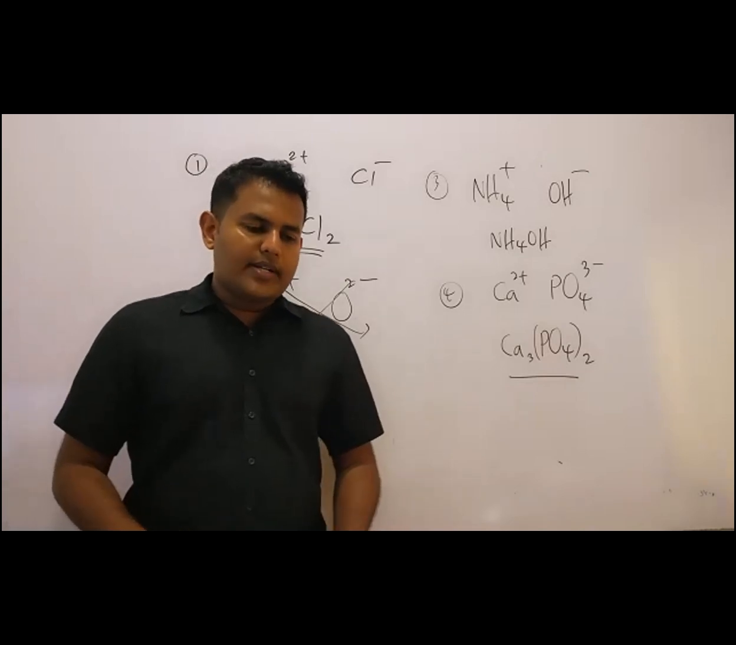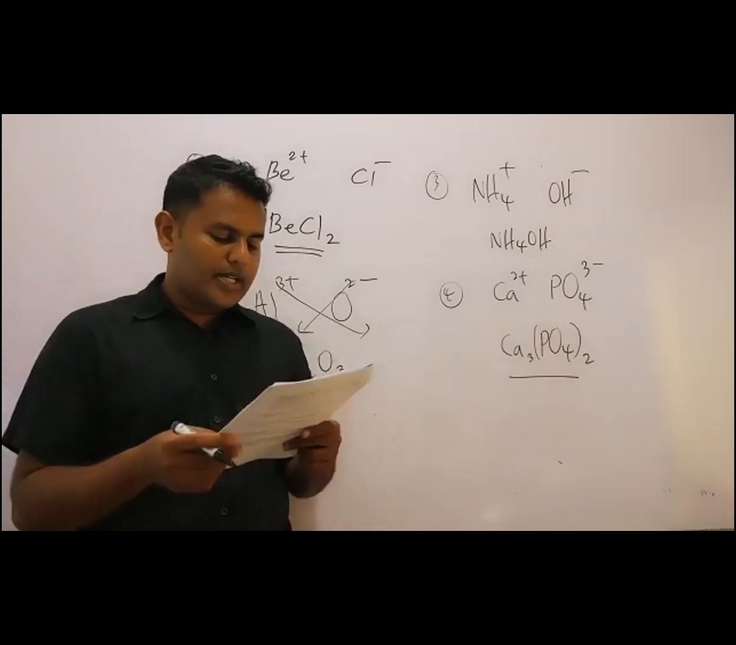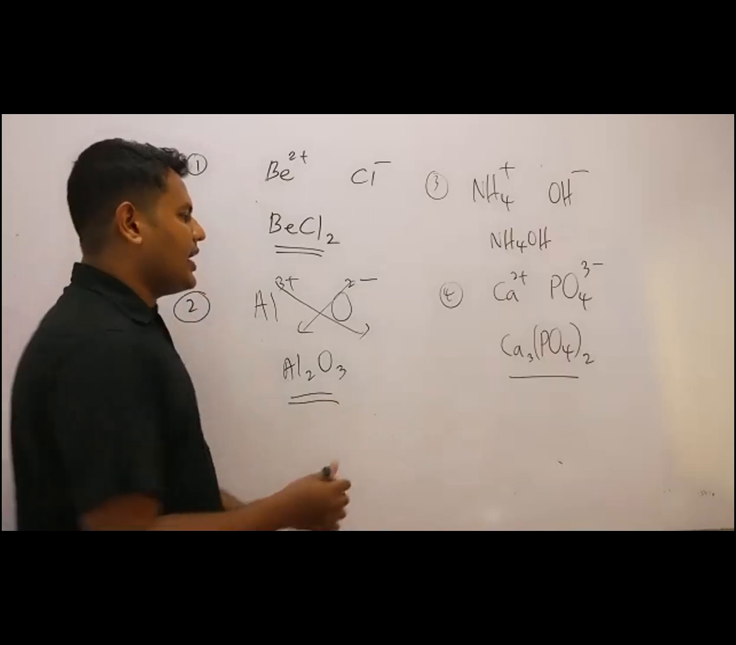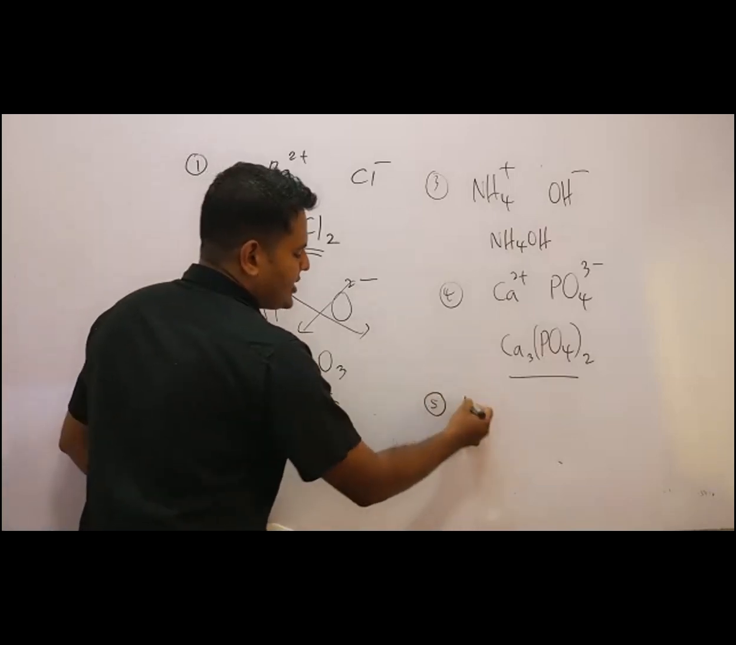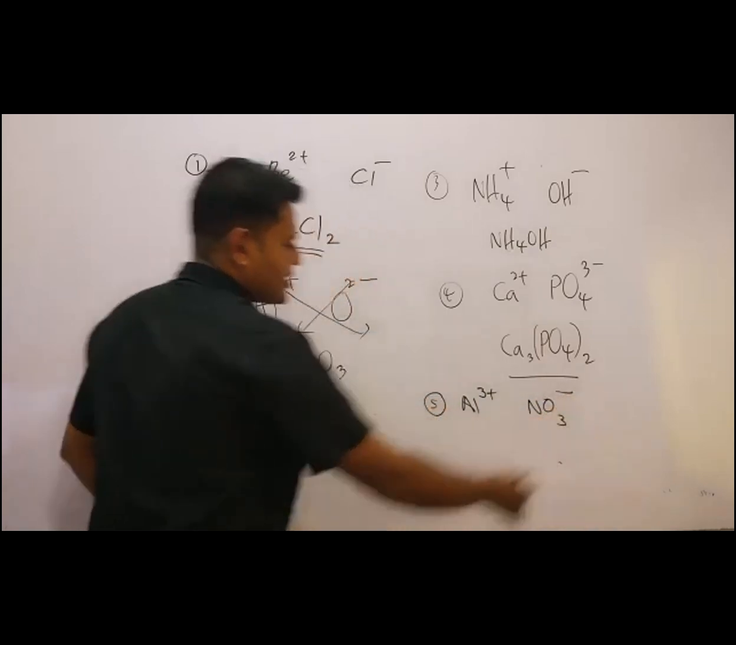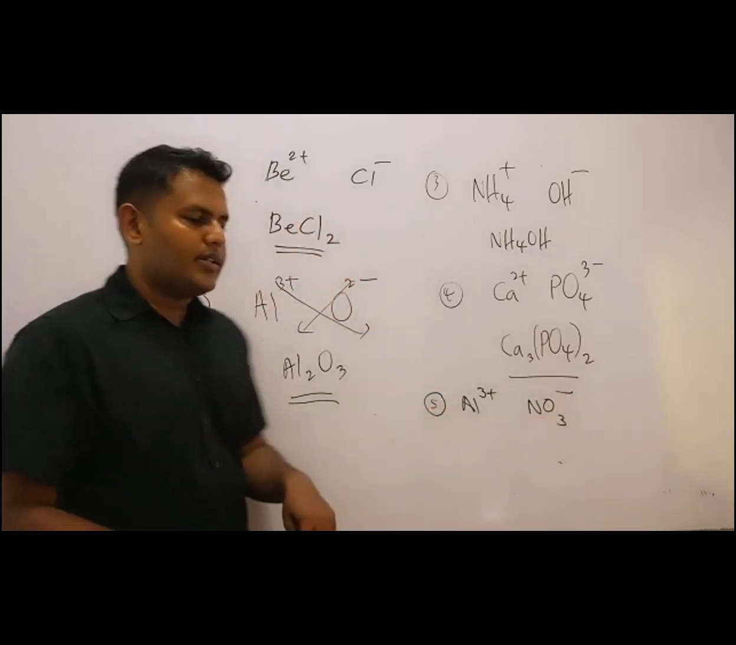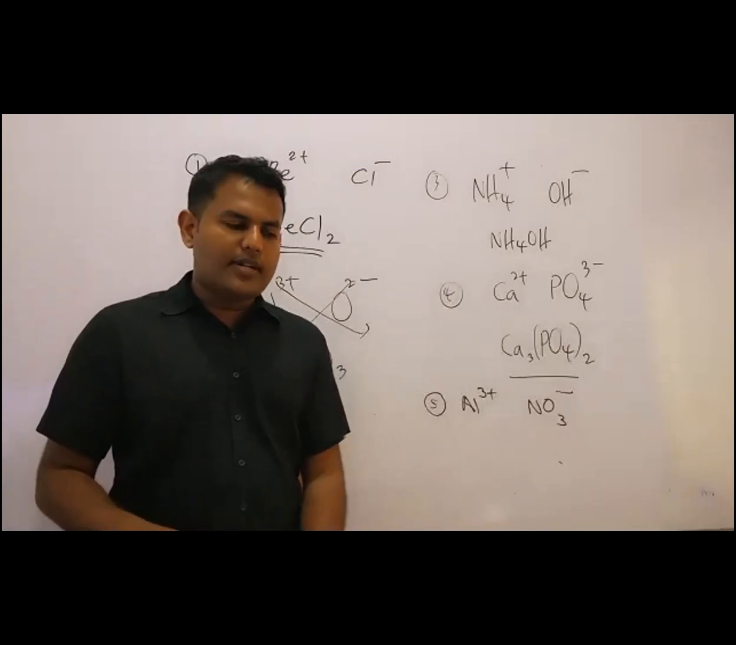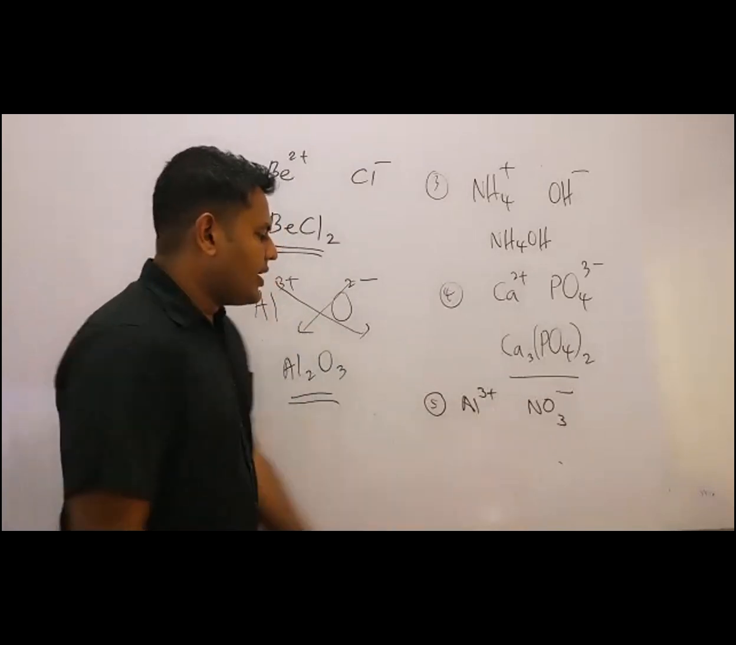Magnesium chromate. Okay. Calcium phosphate. Aluminium nitrate. Aluminium means Al3+. Nitrate is NO3−. Aluminium nitrate. So that is when you are writing the formula.